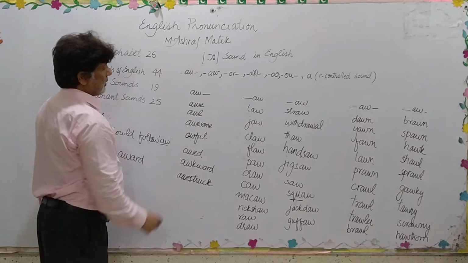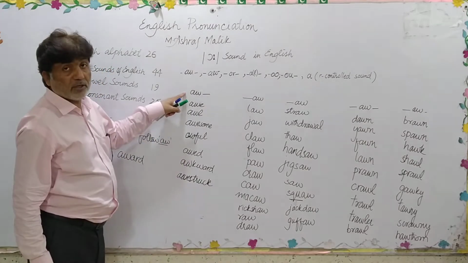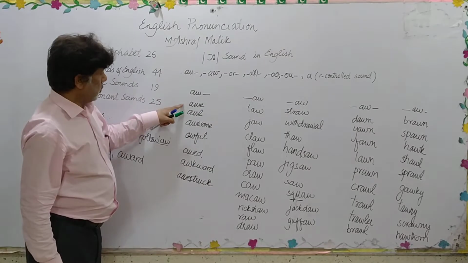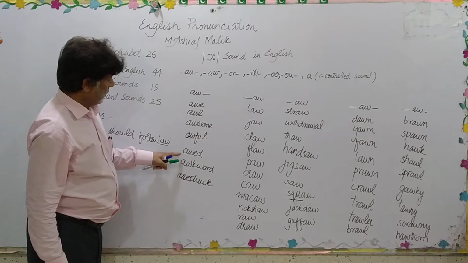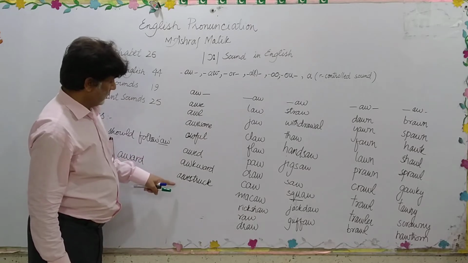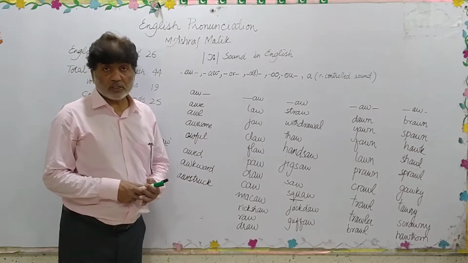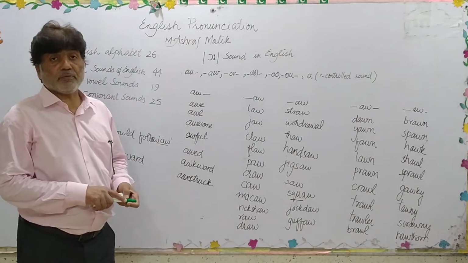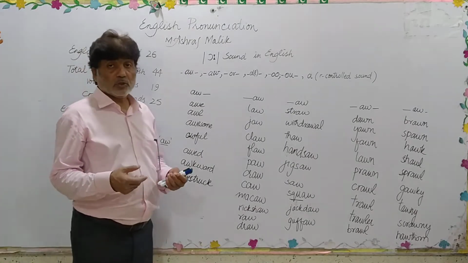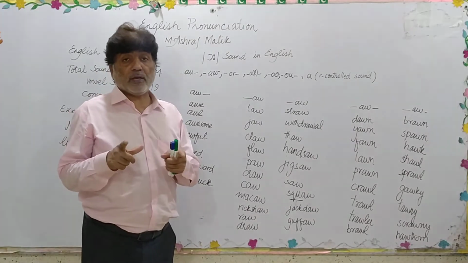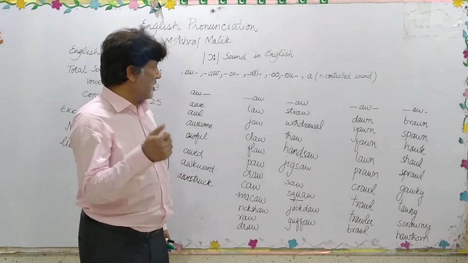Here we have a look at the words which have AW in the very beginning: awe, all, awesome, awful, awed, awkward, awestruck. These are a few words, and there may be many more words which have AW in the beginning, but just to give you people a guideline, this is how things work in English pronunciation.